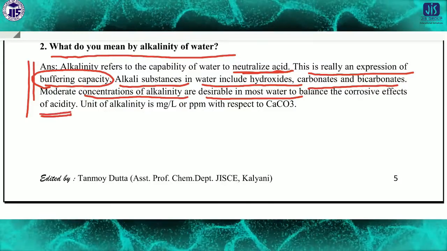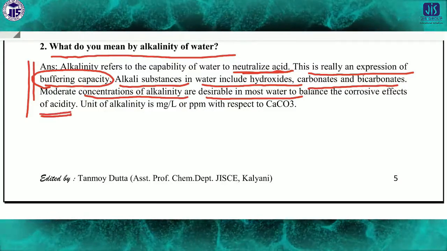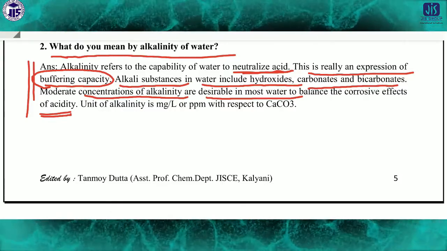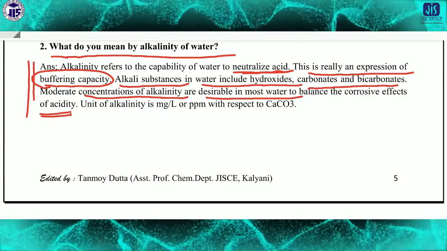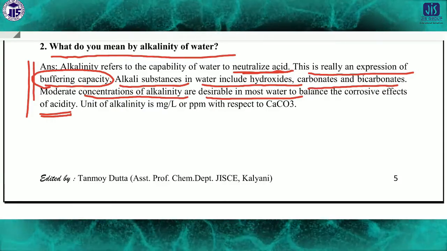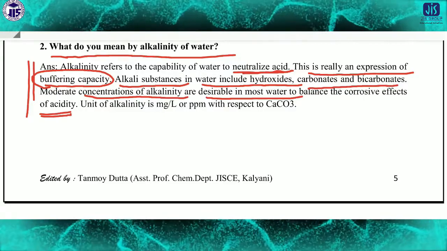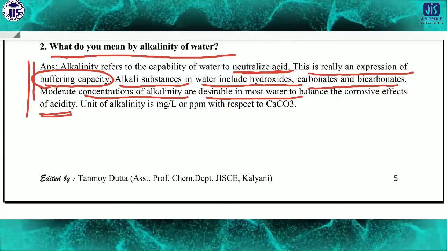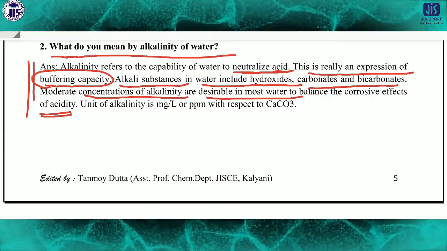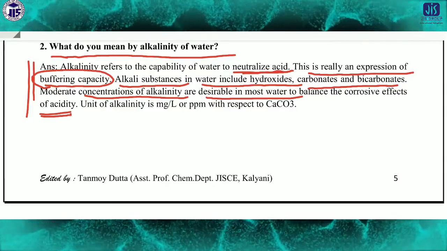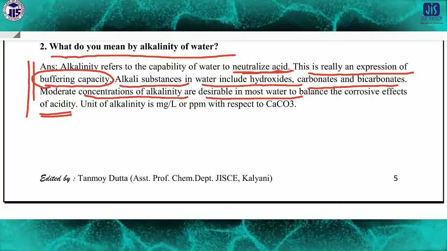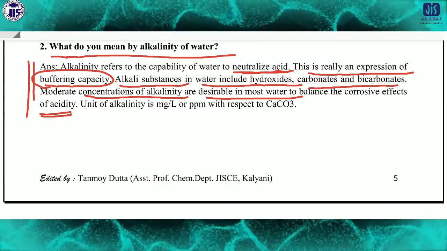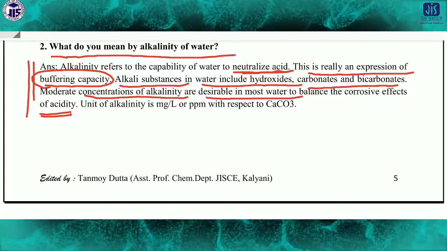So moderate alkalinity is required, because acid has corrosive effects. To maintain a balance of the water, some alkalinity is also expected, such that the corrosive nature will be decreased.